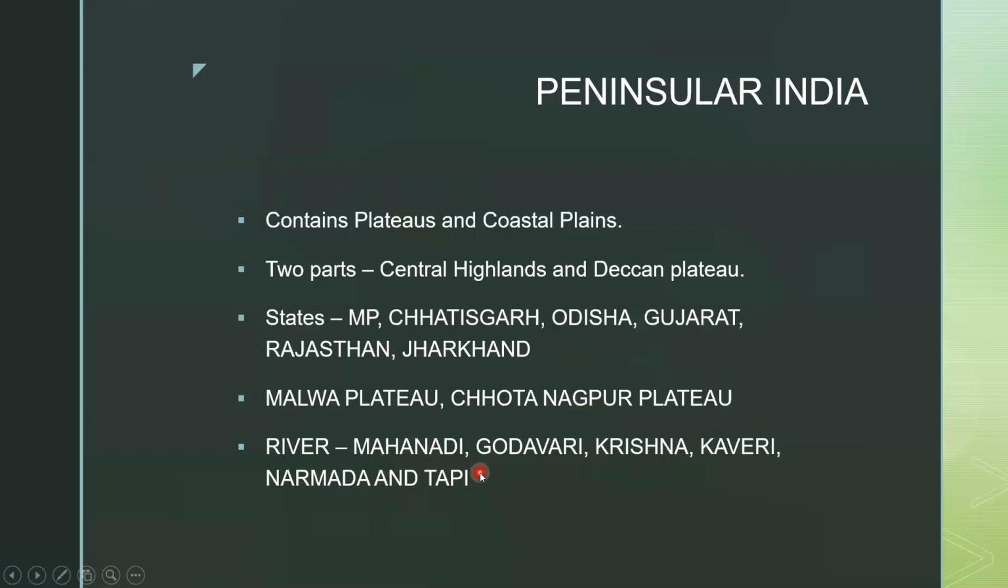Rivers are Mahanadi, Godavari, Krishna, Kaveri, Narmada, and Tapi. Mahanadi is in Odisha, Godavari in Andhra and Maharashtra, Krishna in Andhra, Kaveri in Tamil Nadu, Narmada in Madhya Pradesh and Gujarat, Tapi in Maharashtra.